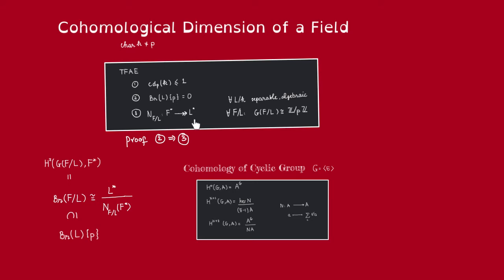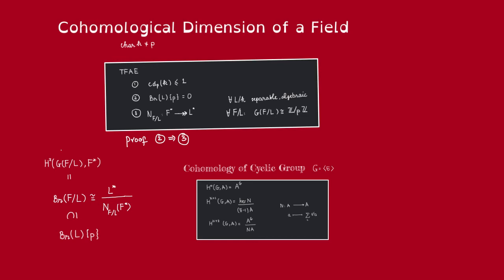That is, every element in L must be a norm. The key idea here is to use the cohomological description of this relative Brauer group. And now in this case, because the Galois group is cyclic, we know how to compute cohomology of a cyclic group. In this case, it should be the quotient of the fixed field of the Galois group over the image of the norm map. So that's just going to be L star quotient out by the image of the norm map.